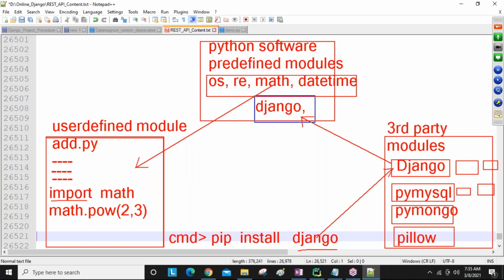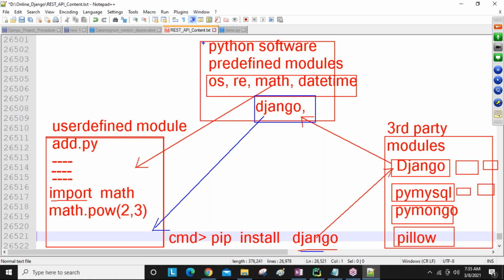Whatever modules you want, you can install. Clear this one? So using the pip command, right now I installed Django. So right now Django is there, guys. Later, whenever you require Django in your development, we can import that one and we can use it. Clear this one?